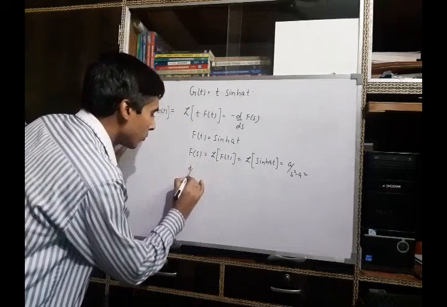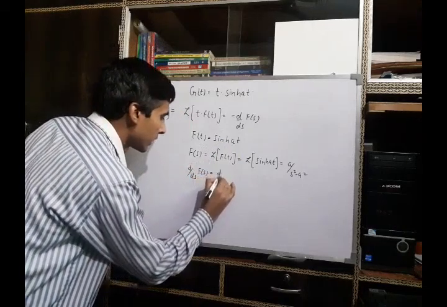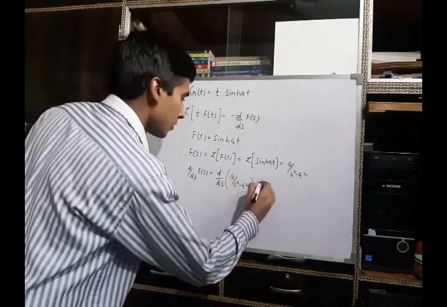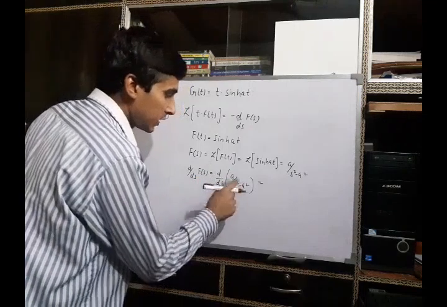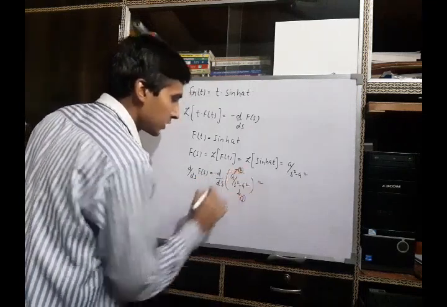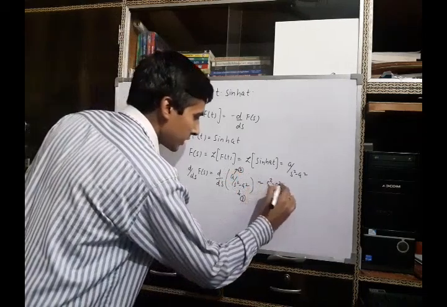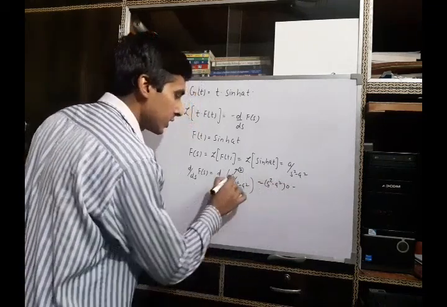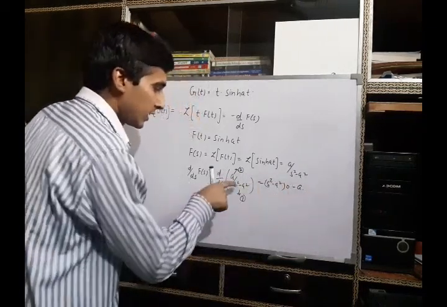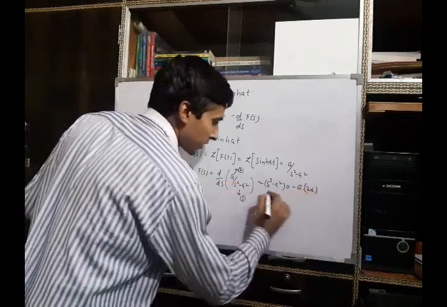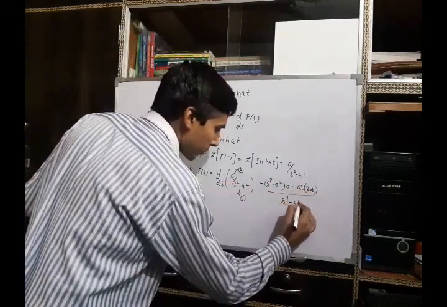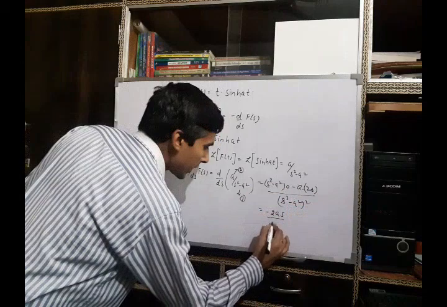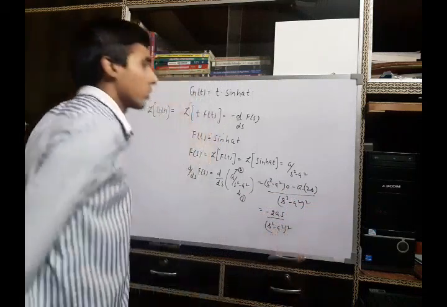So the derivative of F(s) with respect to s will be: this is taken as the first function and this is taken as the second function, s square minus a square as it is, and the derivative of a with respect to s is 0, minus the second function as it is, and the derivative of the first function is 2s, divided by (s square minus a square) whole squared. So it will be minus 2as upon (s square minus a square) raised to power 2.